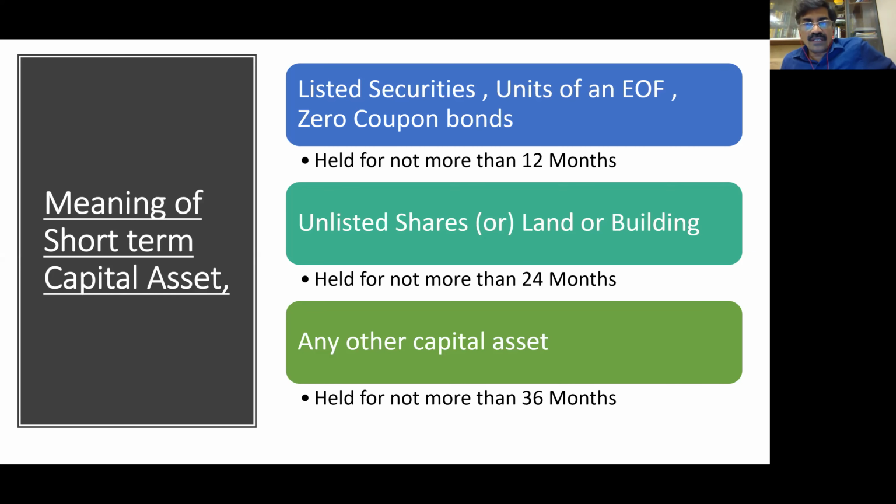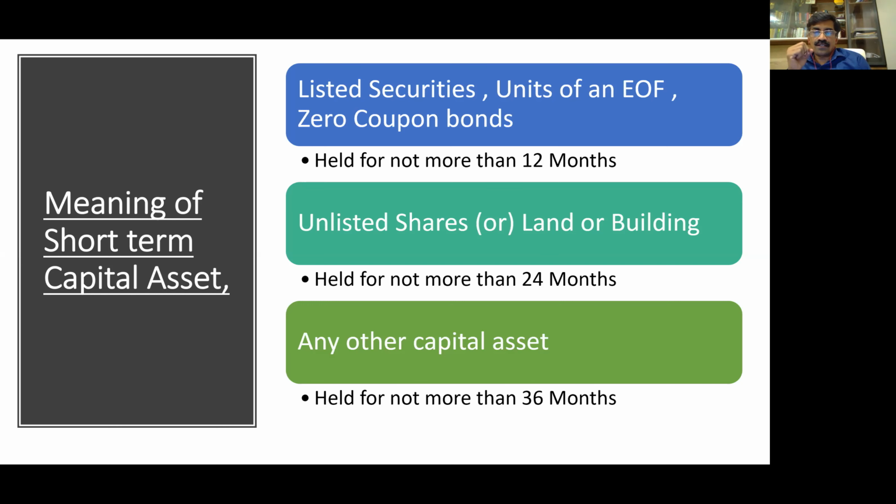So the meaning of short term: for listed securities, units of an equity oriented fund, zero coupon bonds, held for not more than 12 months. That means for three assets, listed securities, units of an equity oriented fund, zero coupon bonds, held for not more than 12 months.